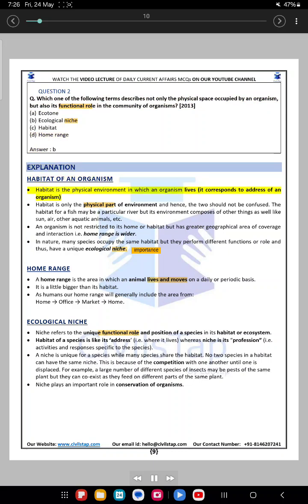Habitat of an organism. Habitat is the physical environment in which an organism lives. It corresponds to the address of an organism. Habitat is only the physical part of the environment and hence, the two should not be confused. The habitat for a fish may be a particular river, but its environment is composed of other things as well, like sun, air, other aquatic animals, etc.